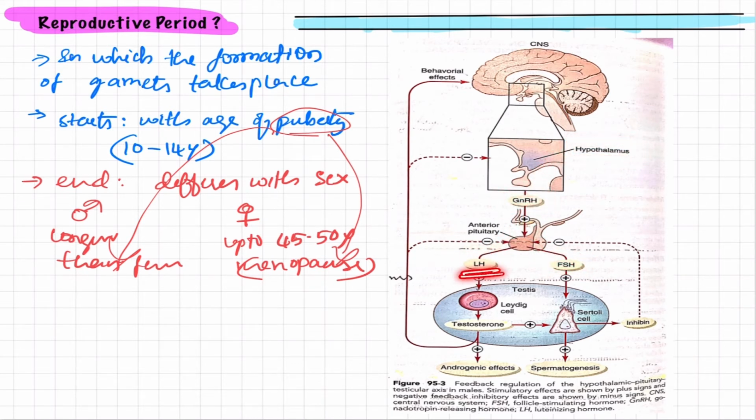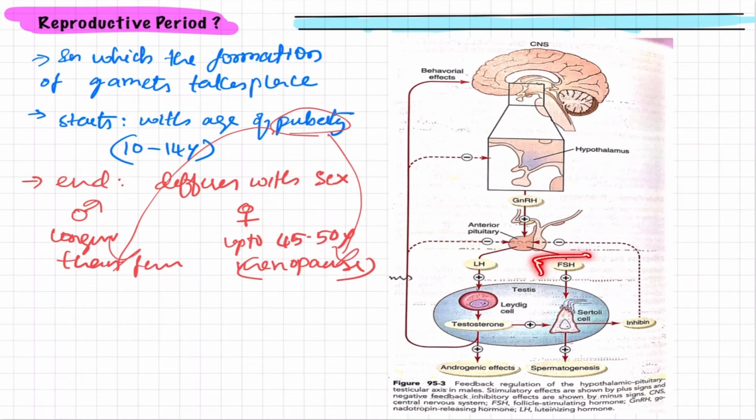One is LH, another is FSH. One important thing is follicular stimulating hormone. What is the function of follicular stimulating hormone in males? Because follicles are present in females, right? Though the follicles are present in the female, this same hormone is also found in males. But what its function is, is very important. The questions might be asked in any way, so you have to be prepared.